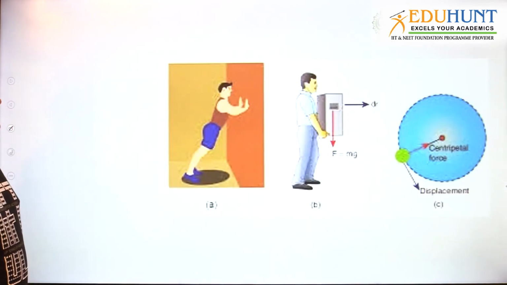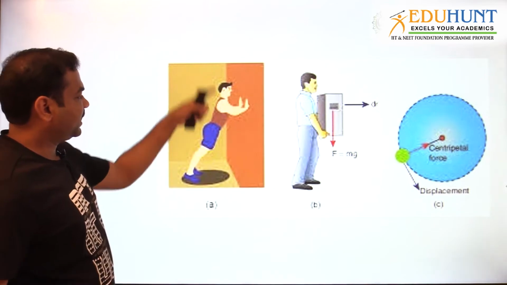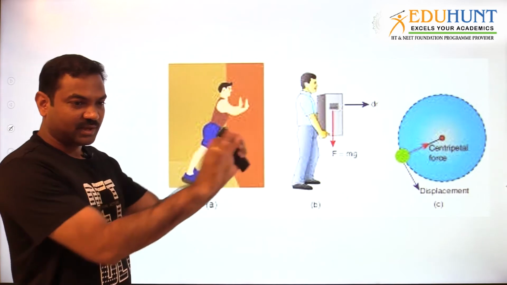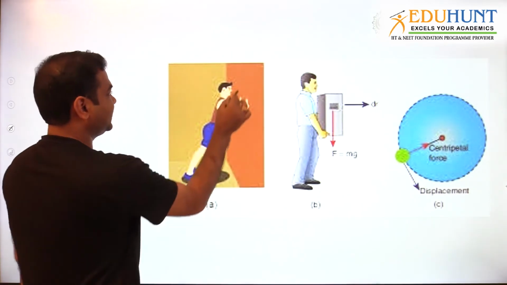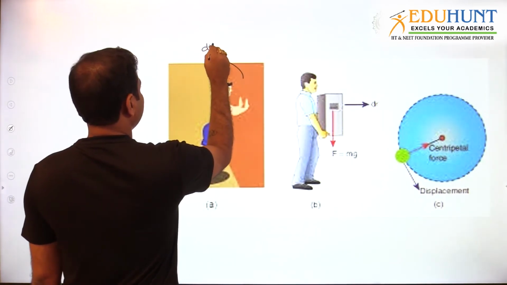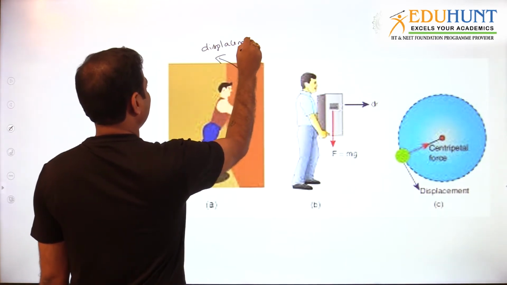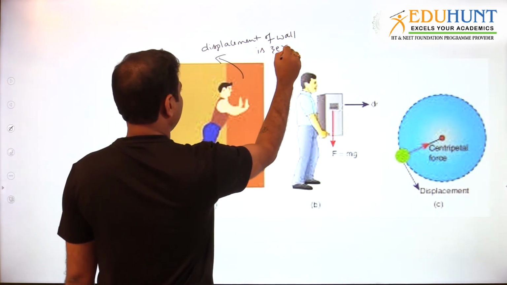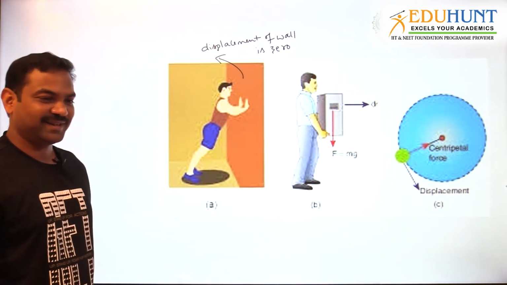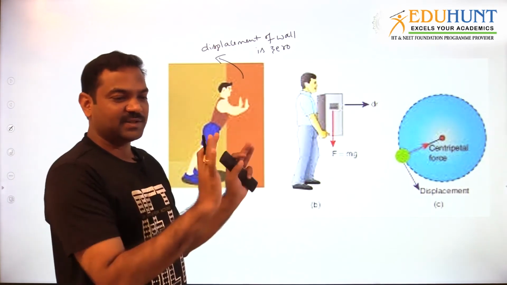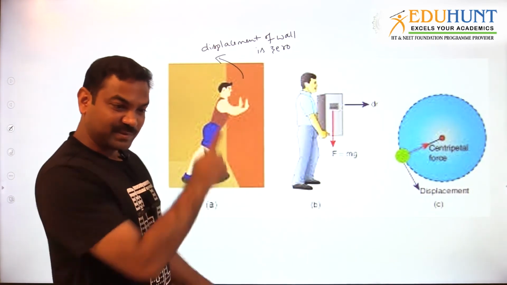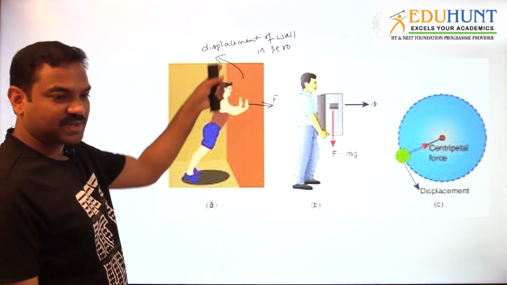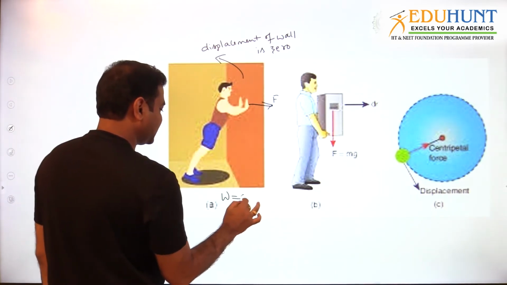Yeah, let us go with the other part. Now this very hard working person tries to push the wall. He is pushing the wall, but the wall is at the same place. In this case, what is the displacement of the wall? Displacement of the wall is 0. He is not strong enough to break the wall. So he is pushing, but the wall is not moving. So displacement is 0. At the same time, he is applying some force on the wall. Force is there, but displacement is 0. Under this condition also, work done is 0.